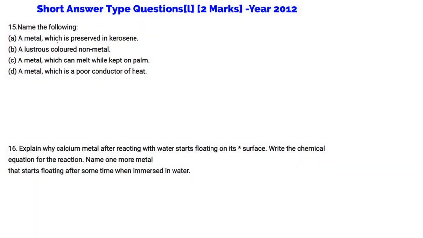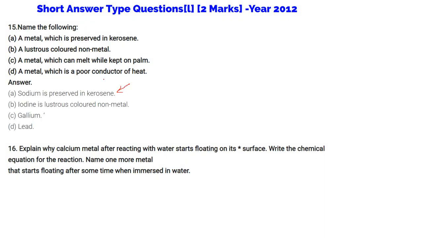Name the following. A metal which is preserved in kerosene. It's sodium. Why? Because it is highly reactive. A lustrous colored non-metal. Iodine is a lustrous colored non-metal. A metal which can melt while kept on palm. It's gallium. A metal which is a poor conductor of heat.